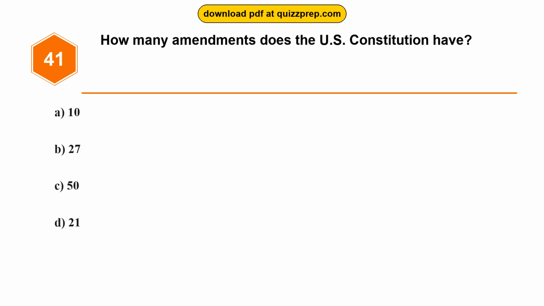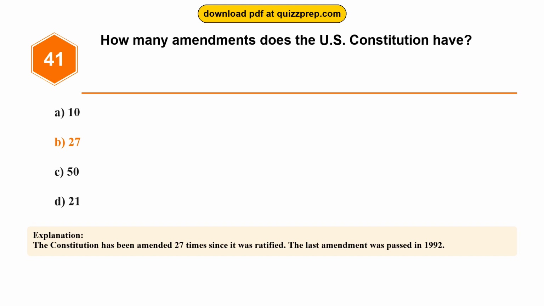Question 41. How many amendments does the U.S. Constitution have? Option A. 10. Option B. 27. Option C. 50. Option D. 21. The correct answer is option B. 27. The Constitution has been amended 27 times since it was ratified. The last amendment was passed in 1992.